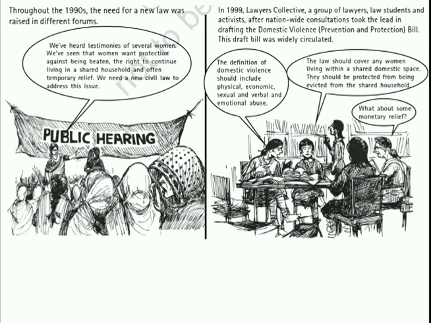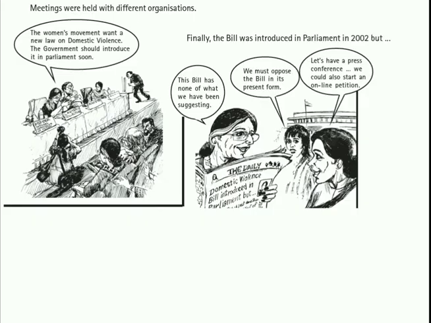the Domestic Violence Prevention and Protection Bill. This draft bill was widely circulated, and many women started movements. They wanted a new law on domestic violence, and that the government should pass it immediately in parliament. That was the demand made by the women's associations.